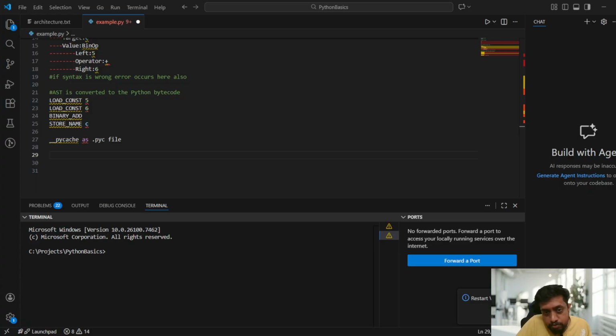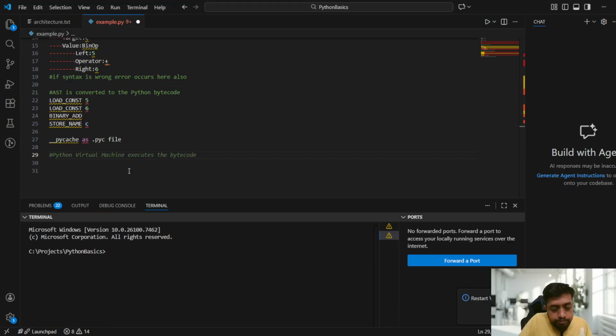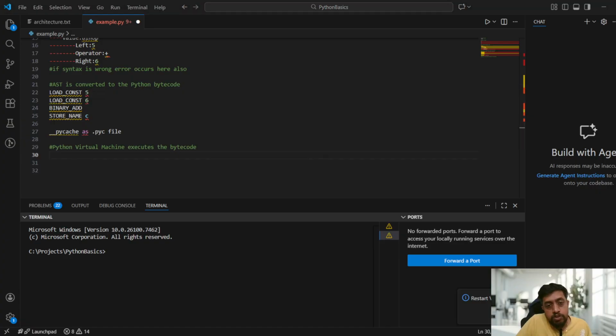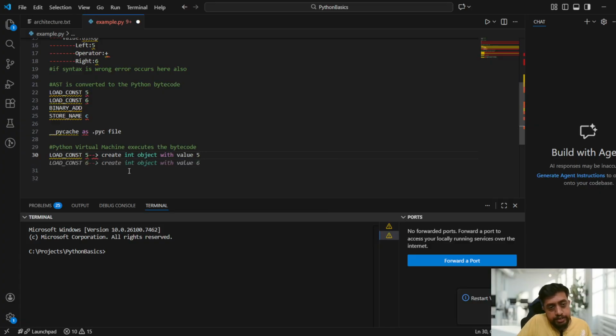Okay, so next, step 5 is that it will execute on the Python virtual machine. The Python virtual machine executes the bytecode. Now how it executes: first, load const 5 will create an int object with value 5.